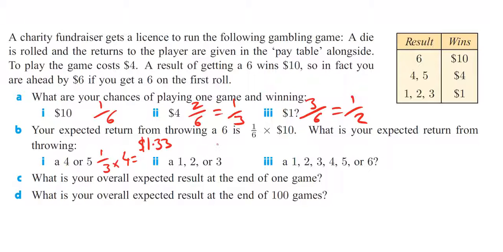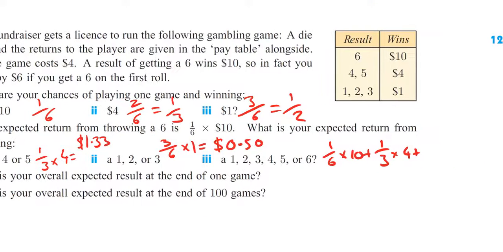A 1, 2, or 3, well, that chance is going to be 3 out of 6 or a half, and we're going to get $1 there. So we are ending up with 50 cents. A 1, 2, 3, 4, 5, or 6, well, we're going to need to combine those things together. So we're going to have a sixth multiplied by 10 plus a third multiplied by 4 plus a half multiplied by 1. This comes out at 3.50.